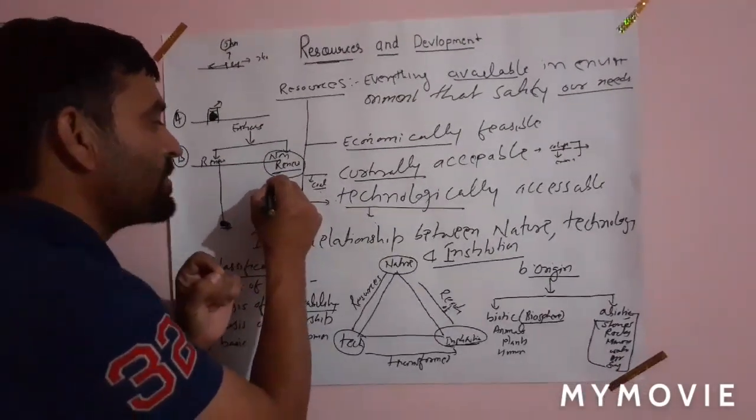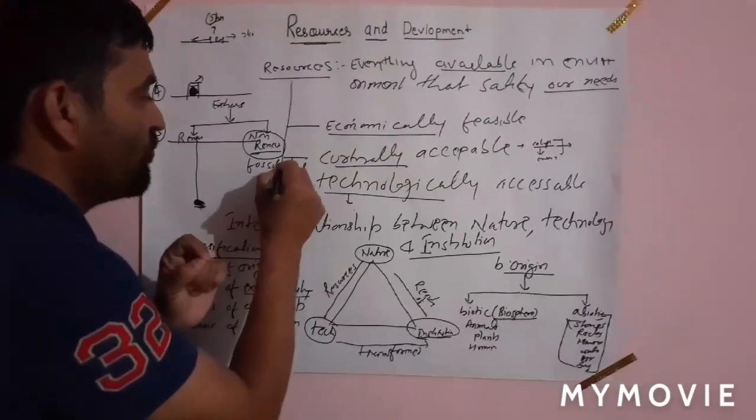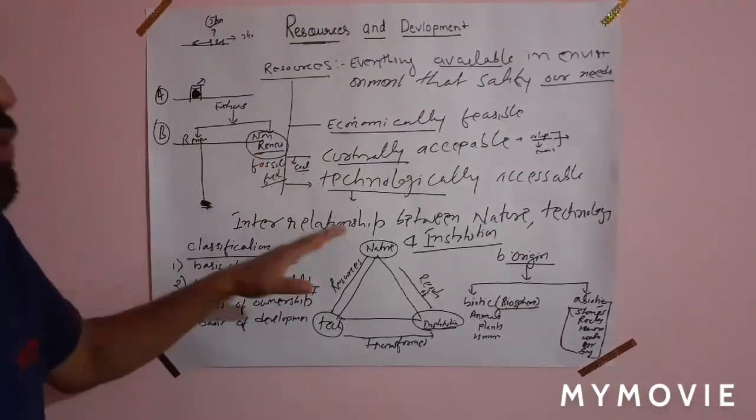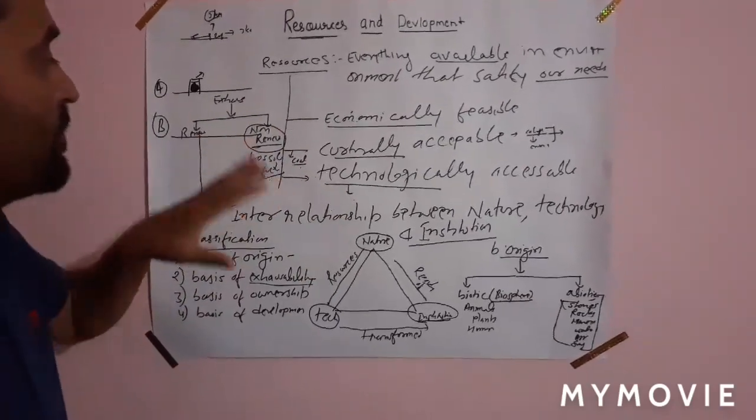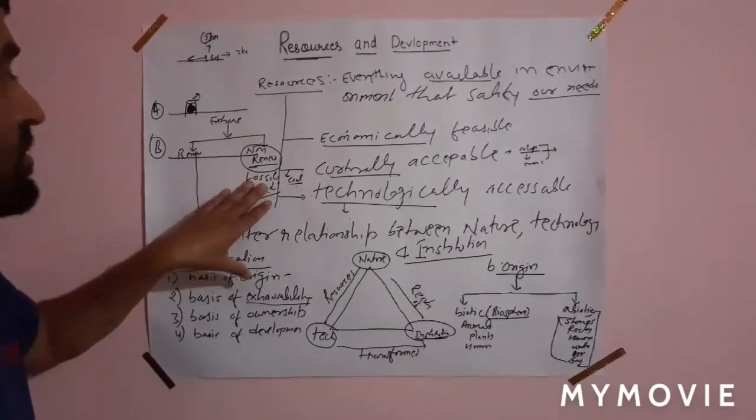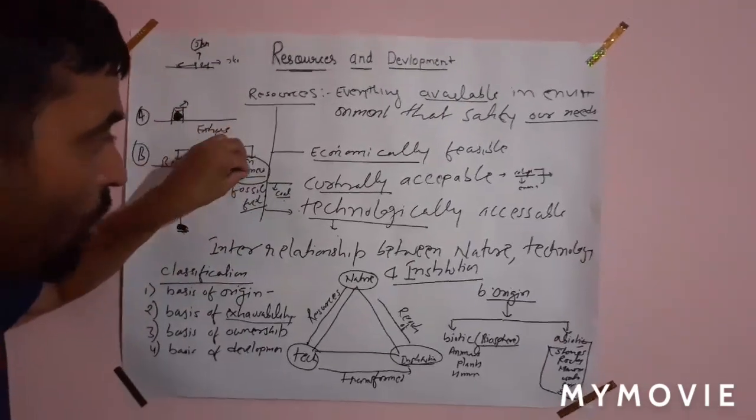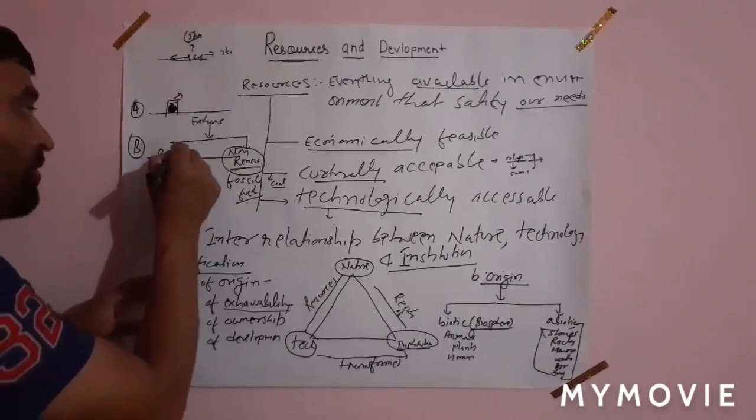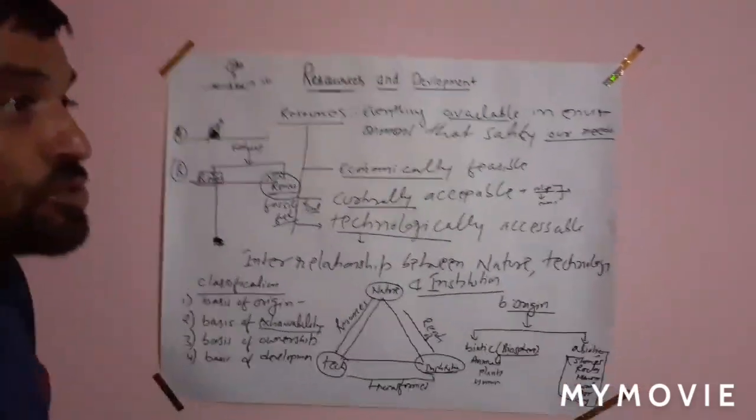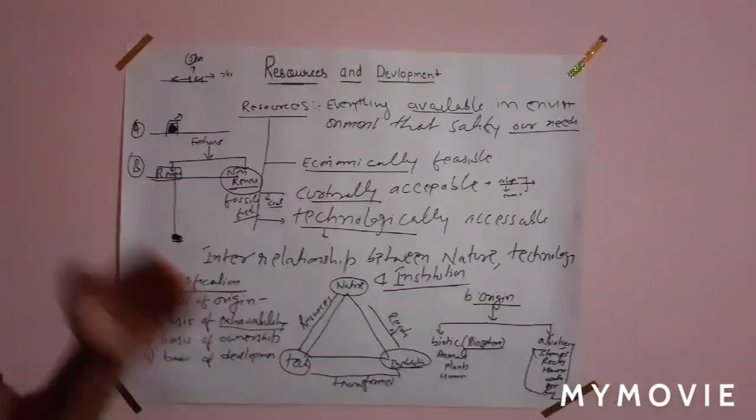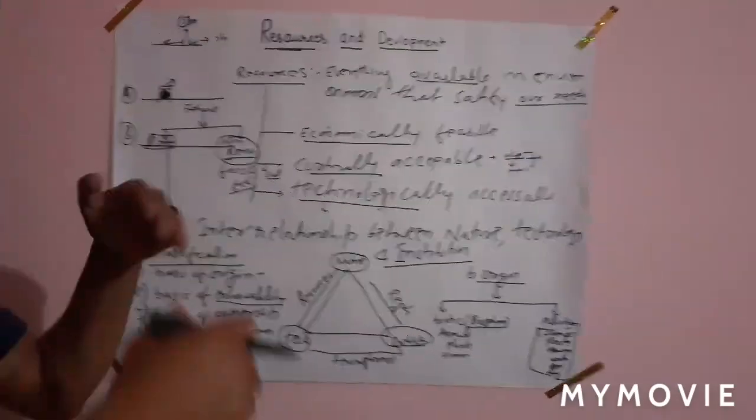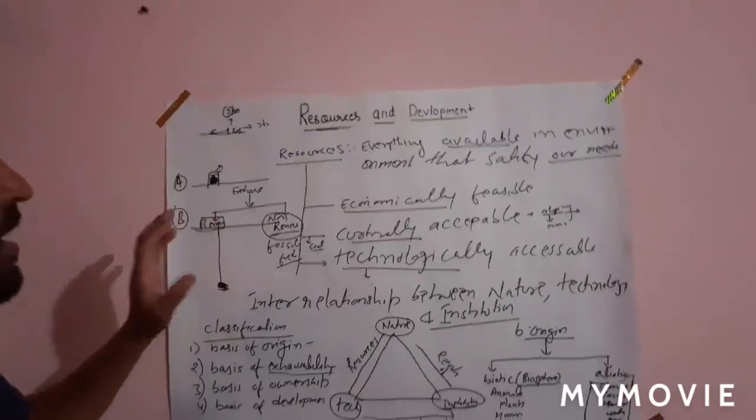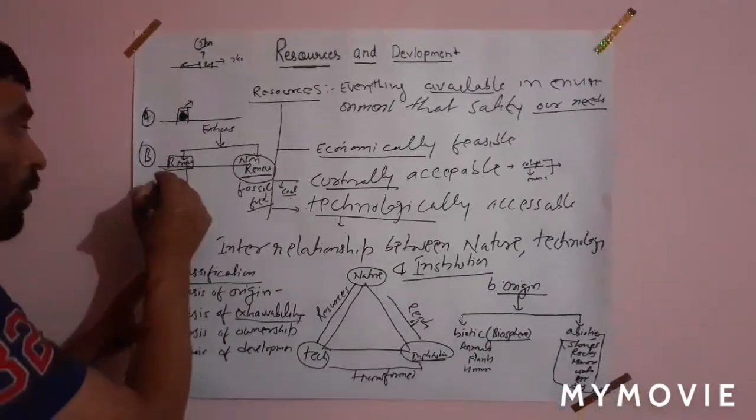The best examples are the fossil fuels. Now what do we mean by fossil fuels? All the coal, petroleum, natural gas are the examples of fossil fuels. These are the examples of non-renewable resources. Now what do you mean by renewable resources? Renewable resources can be used again and again. Many times you can use the resource again, that is known as a renewable resource.